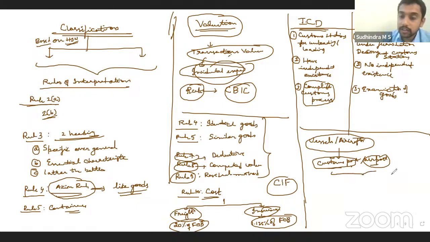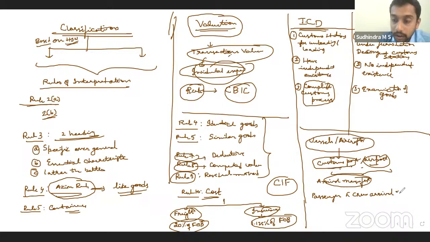Therefore, to ensure that there is no escaping of customs duty on the imported goods, they ensure that the vessels or aircrafts should only land in that particular area. And as soon as it comes to the port or the airport, they have to file the arrival manifest or import manifest, IGM, import general manifest, as well as the passenger and crew arrival manifest.